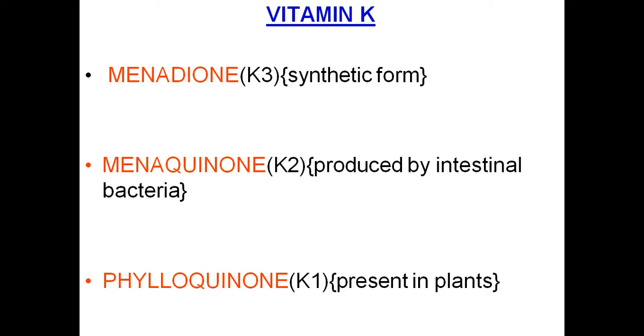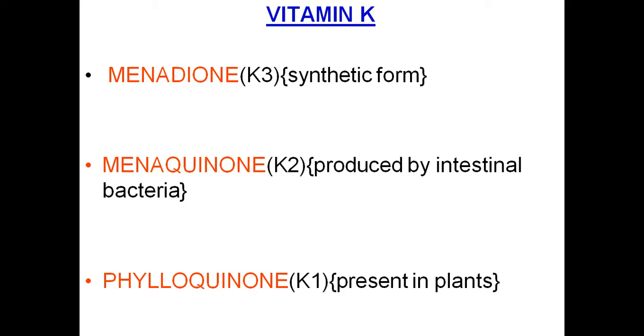K2 is menaquinone, which is produced by intestinal bacteria in the human intestine. So vitamin K is produced by the intestinal bacteria, so there won't be much shortage or deficiency of vitamin K unless the intestinal bacteria are killed. Then K1 is called phylloquinone. This is present in plants.